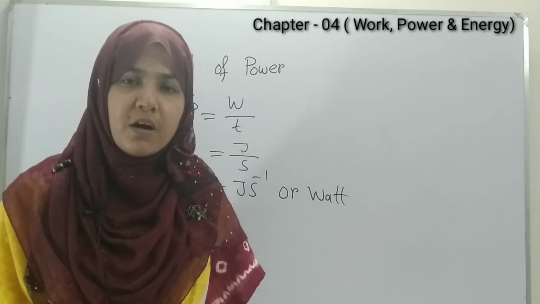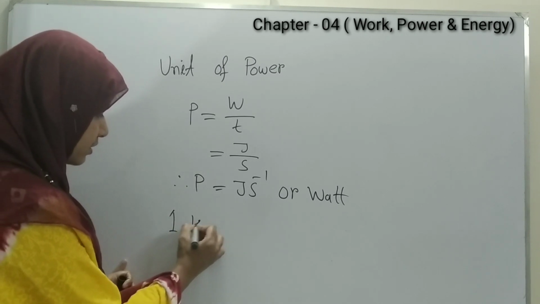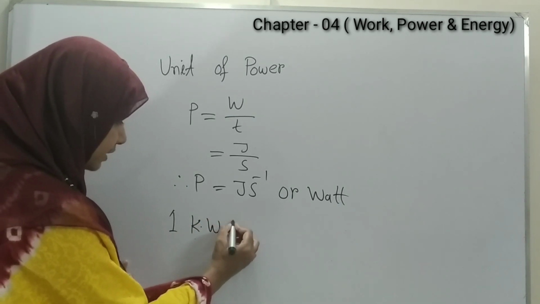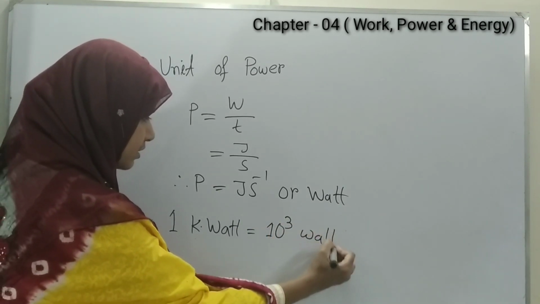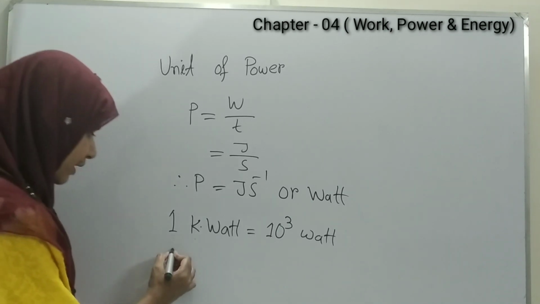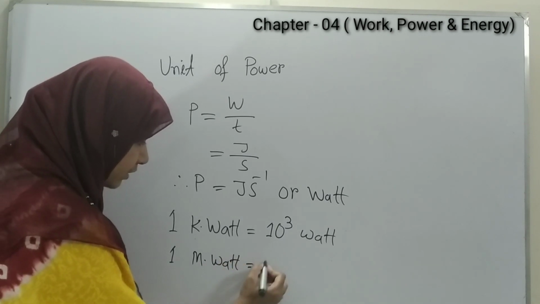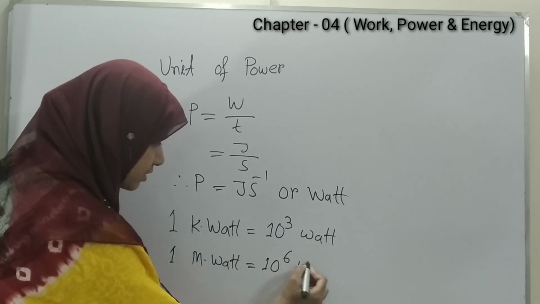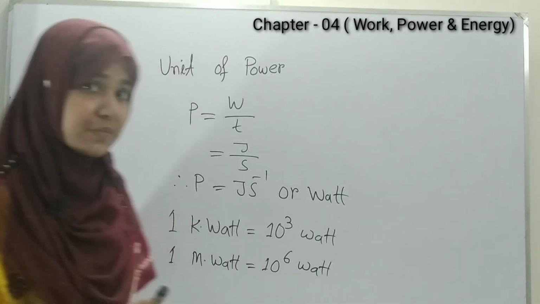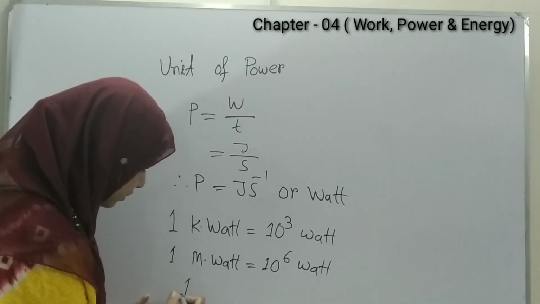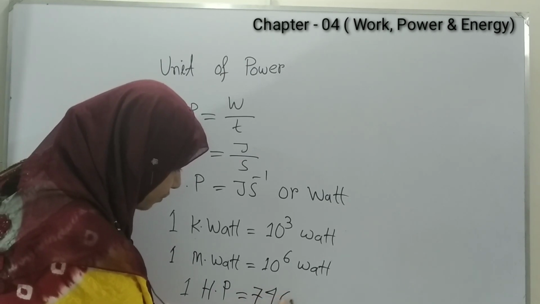There is some conversion of power: 1 kilowatt equals 10 to the power 3 watt. 1 megawatt equals 10 to the power 6 watt. There's another unit of power which is horsepower. 1 horsepower equals 746 watt.